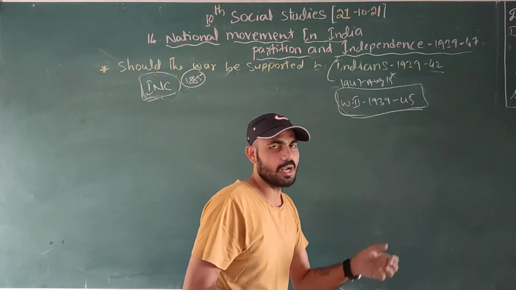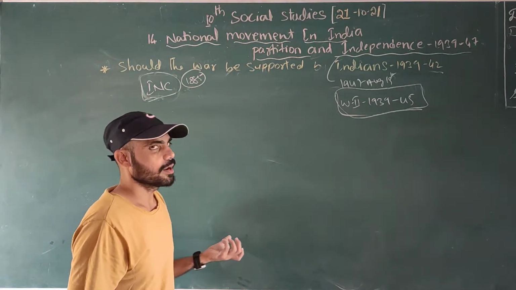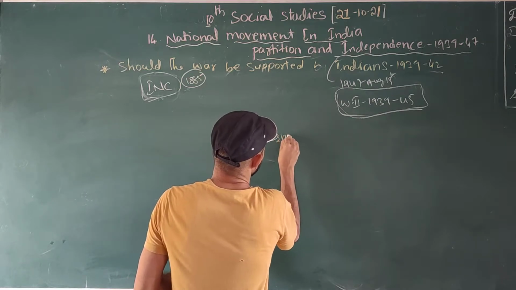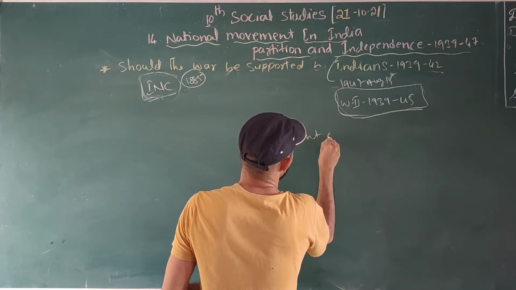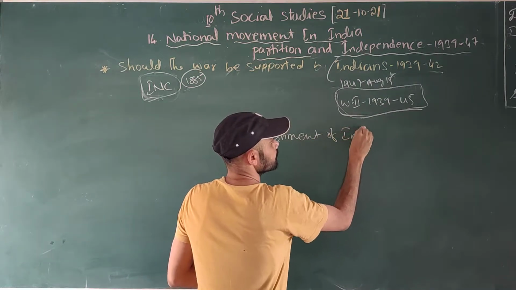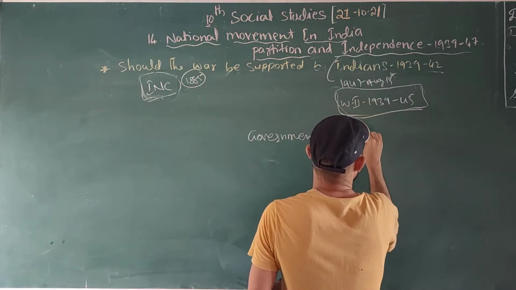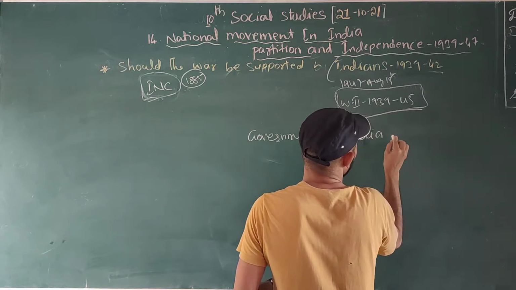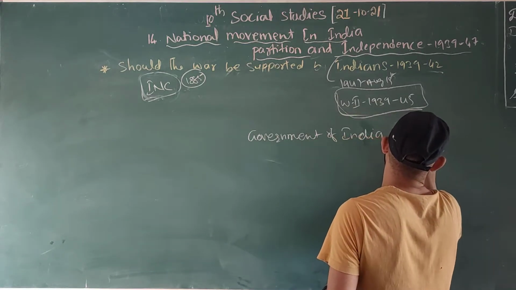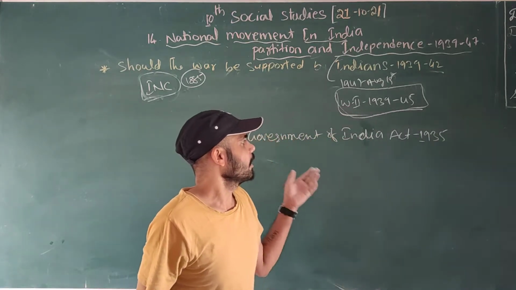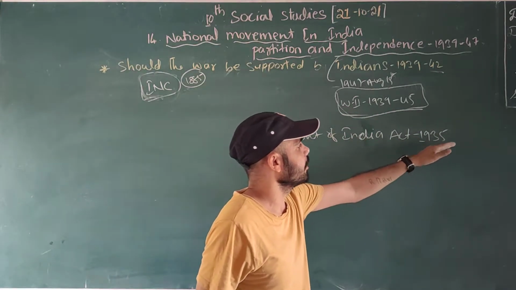But the Britishers made one act, the Government of India Act 1935.